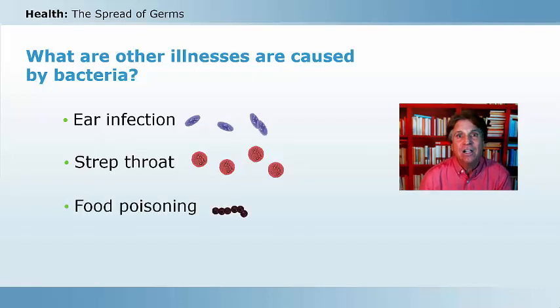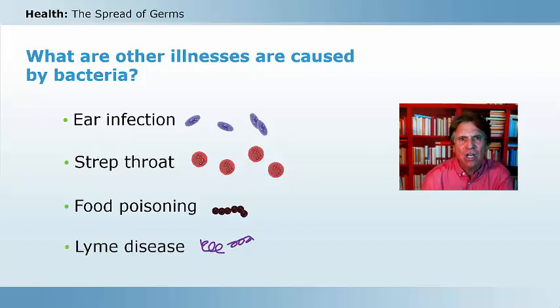Other bacteria can cause food poisoning. These bacteria live in food. And when you eat the food, the toxins, the poisons that the bacteria manufacture can then affect you and cause food poisoning. There's another type of bacteria that can cause the illness called Lyme disease.